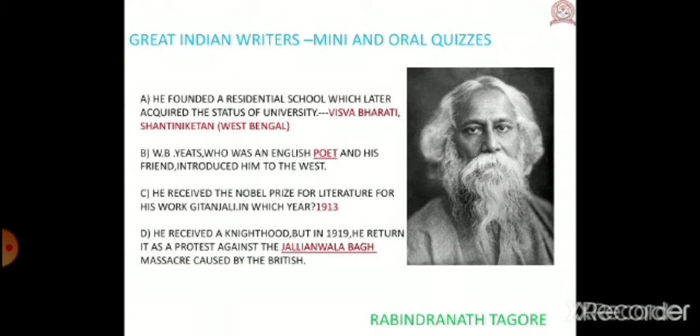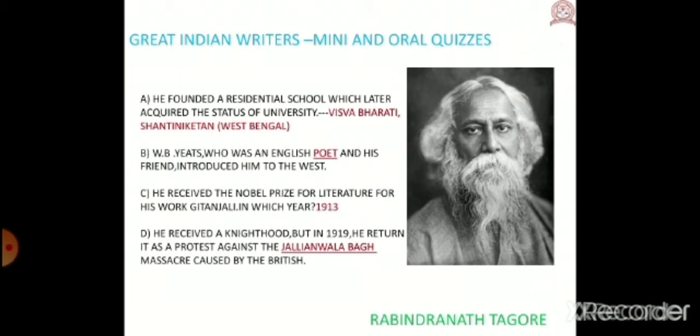Number 1 is Rabindranath Tagore. A. He founded a residential school which later acquired the status of university. Now, children, it means Rabindranath Tagore founded a residential school which later acquired the status of university. So, what is that school called? It is called Vishwa Bharati Shantiniketan, and it is in West Bengal. Okay, children?